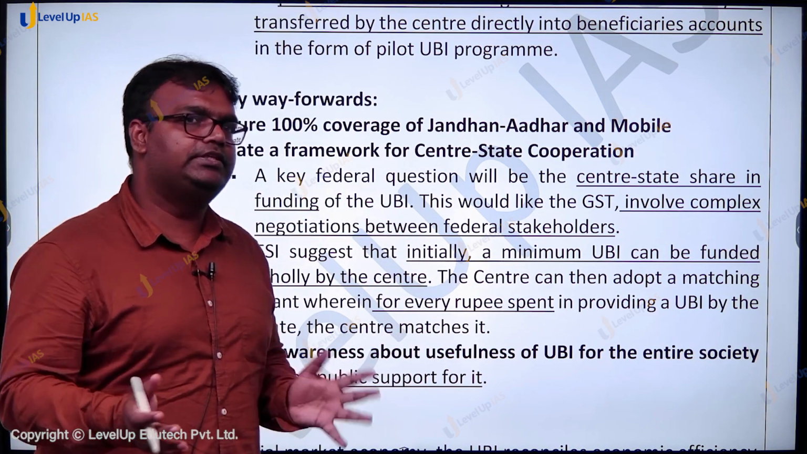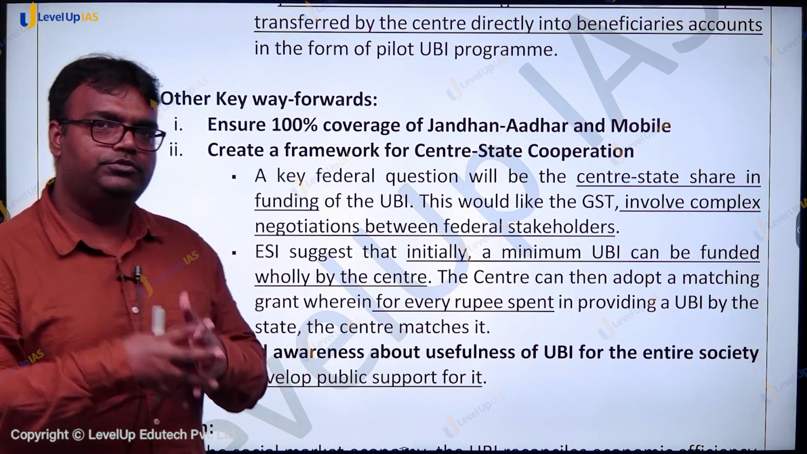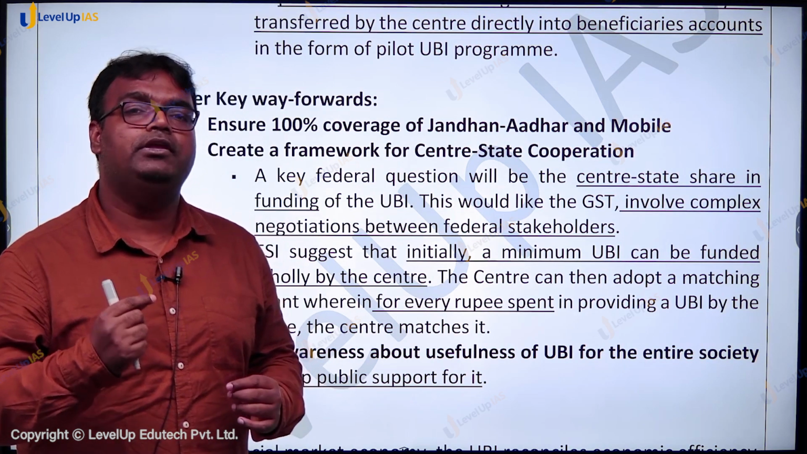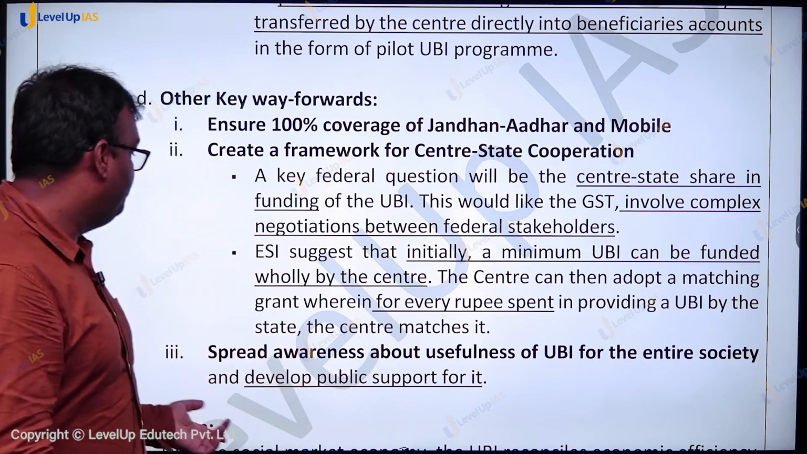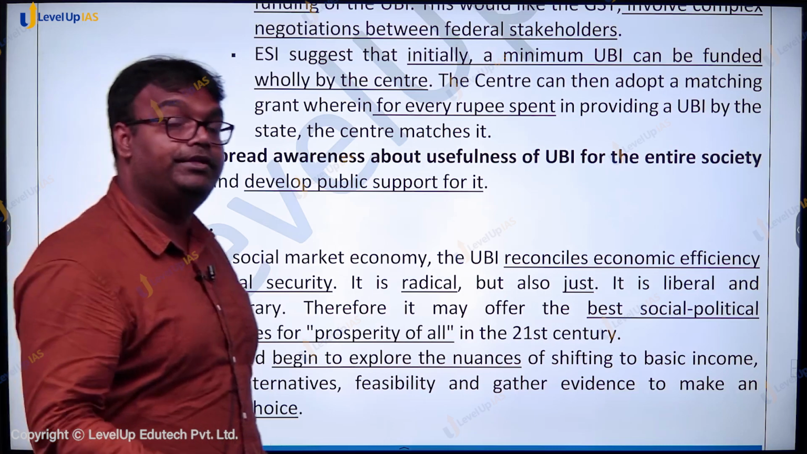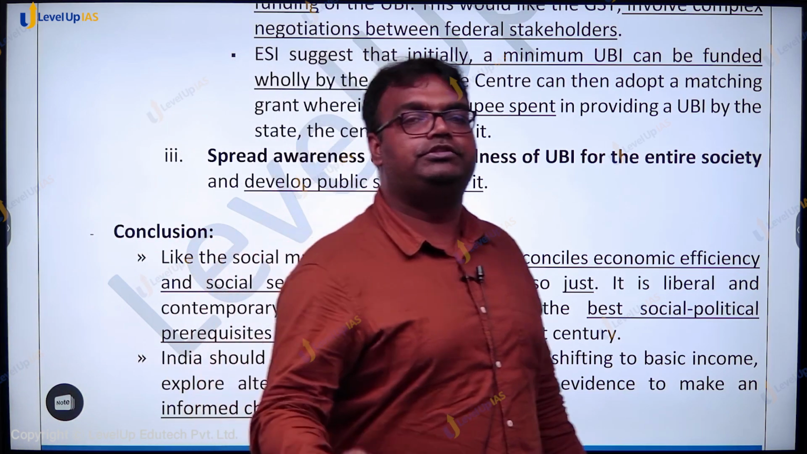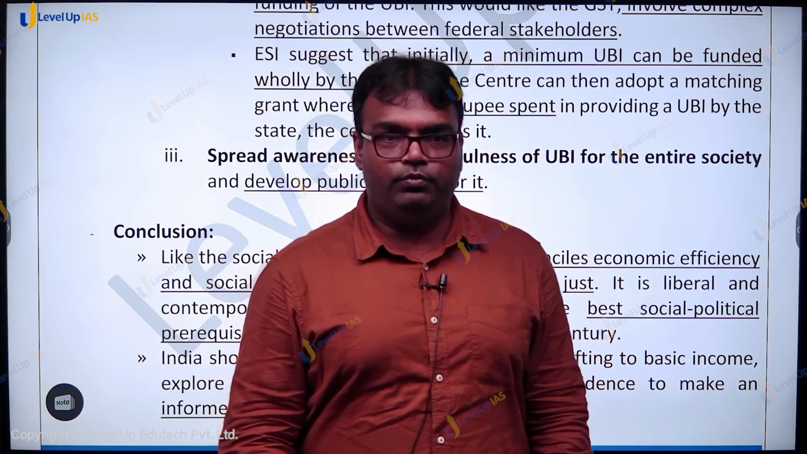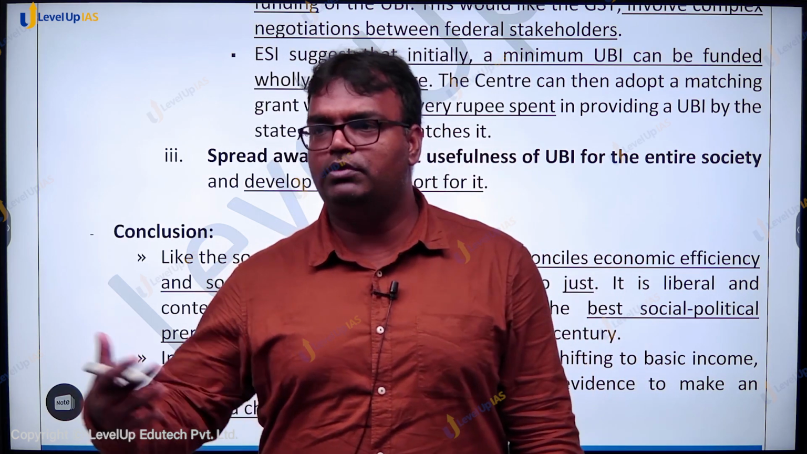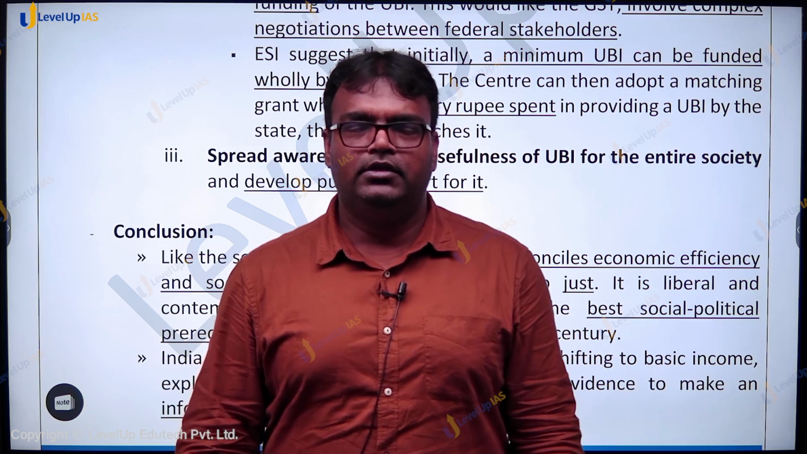And if cooperative federalism is not properly followed, if collaborative federalism is not ensured, what would happen? Implementing this program may become difficult. And spread awareness about the usefulness of UBI for the entire society. Only then this kind of scheme would be accepted. So universal basic income has its own advantages, though some fiscal limitations are there.